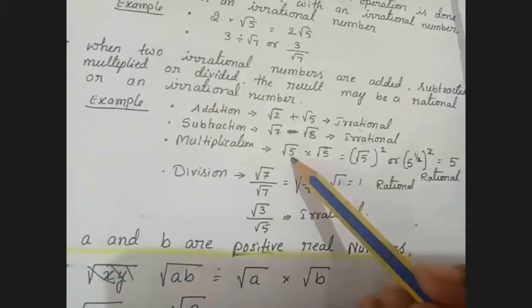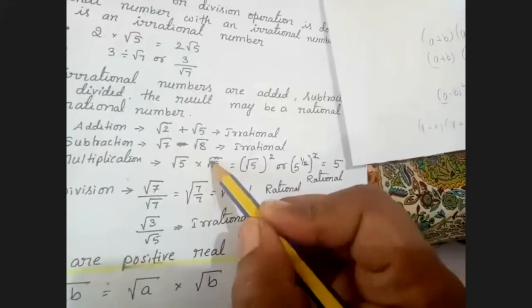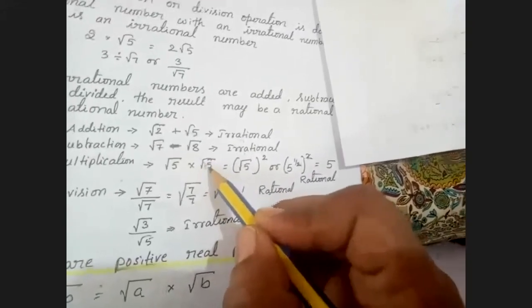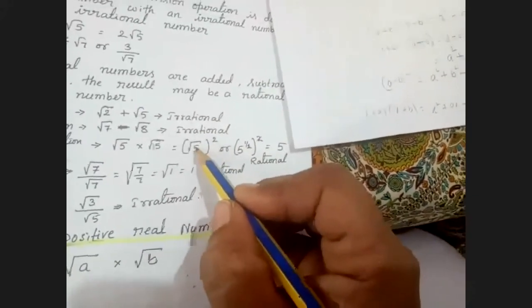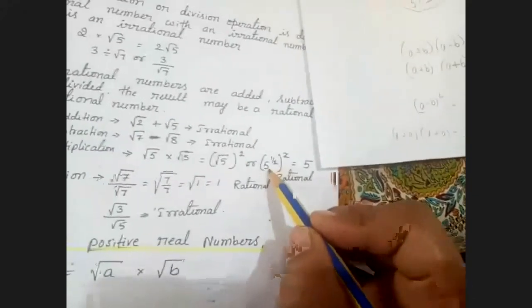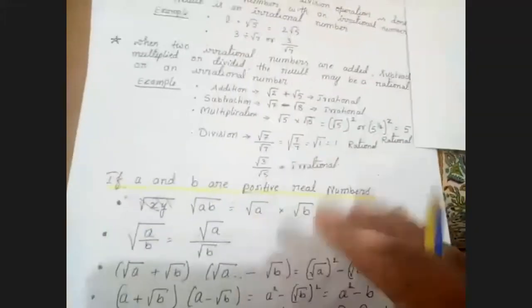Yes, ma'am. Am I clear? Yes, ma'am. See, in the place of 5 I have taken, here I'll take 25. Root 5 times root 5 if I multiply, this becomes root 25. Root 25, 25 is a perfect square, so we will get 5. Am I clear, children? I'll explain this in detail with another set of rules.